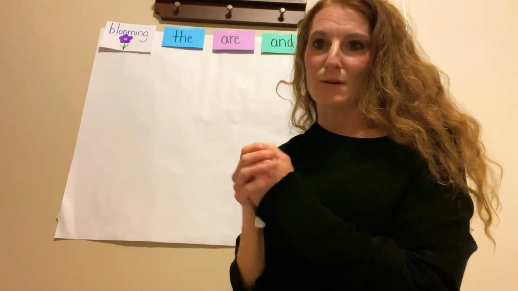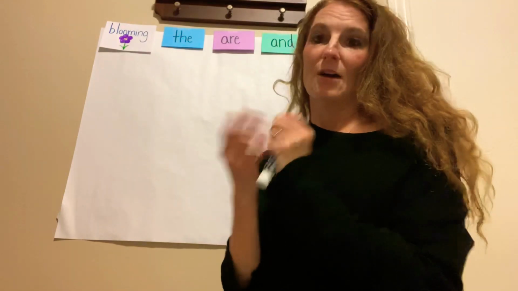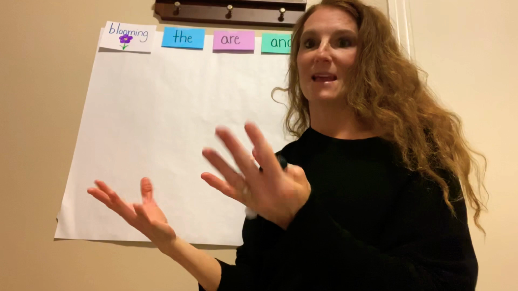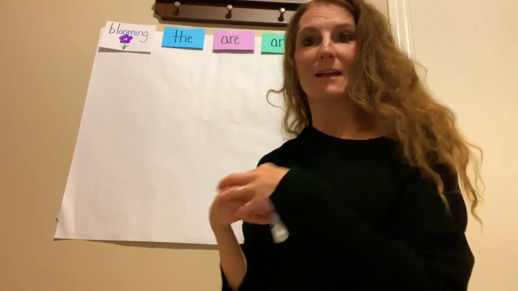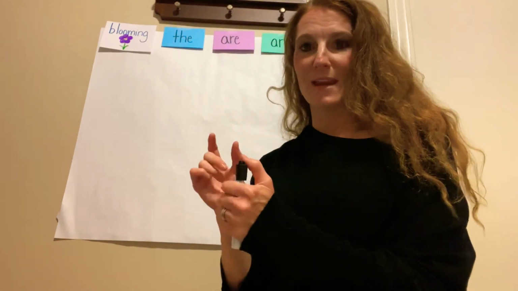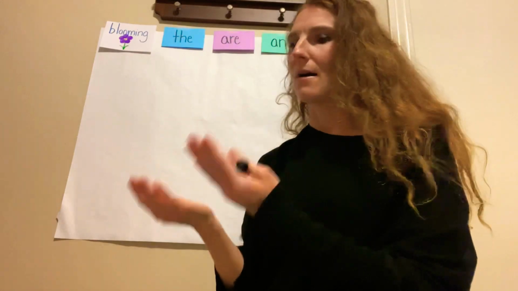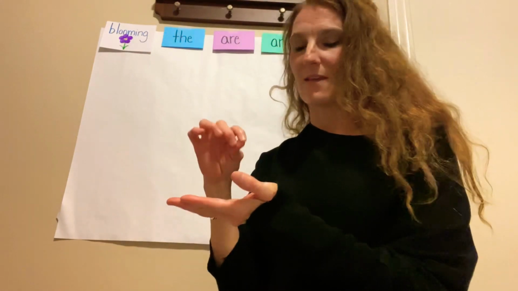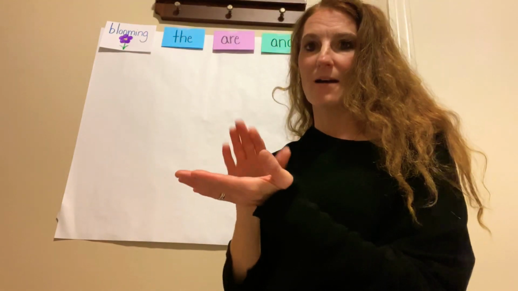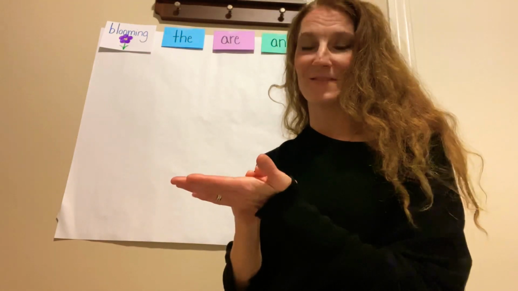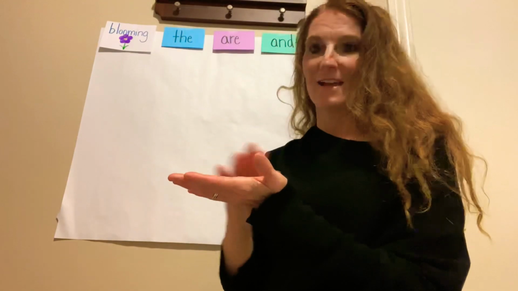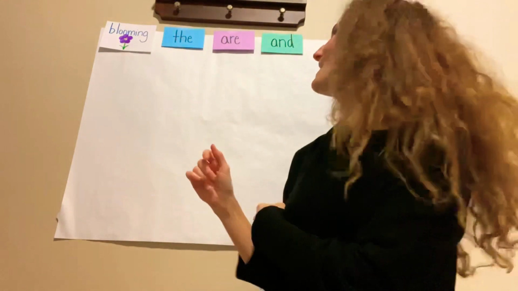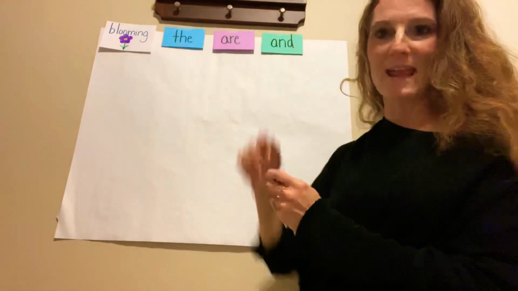And now let's do the next one, R. So R is a word wall word, and it talks about what something has, like you are kind. So it's a little connecting word. You are a good friend. All right, let's put our seed in the soil. A-R-E. R. Try it again. A-R-E. R. Excellent.